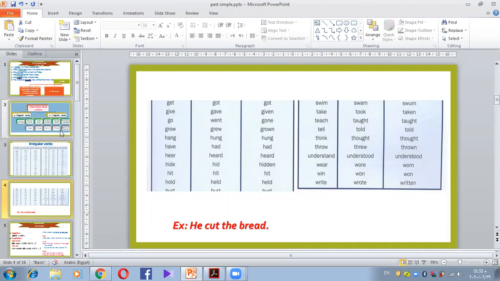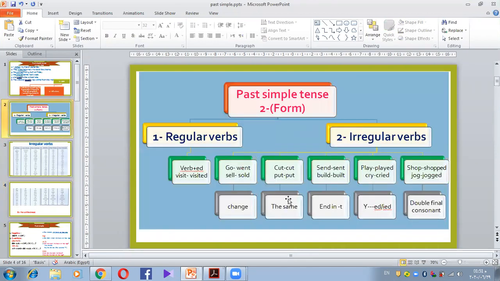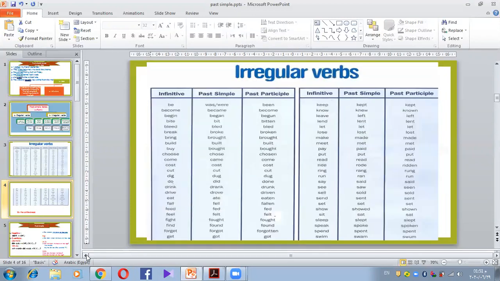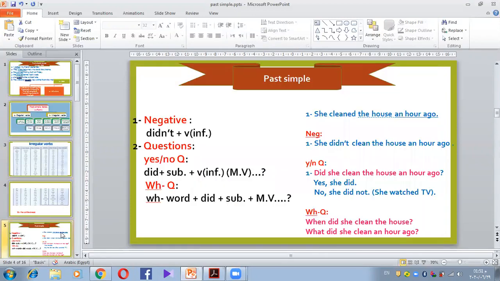Cut is one of the verbs that don't change in the present like in the past. He cut the bread. This sentence is in the present simple or the past simple, and why? So this is your homework. I want you to think and tell me next time this is present simple or this is past simple and why. Okay? Very good. Let's move on.